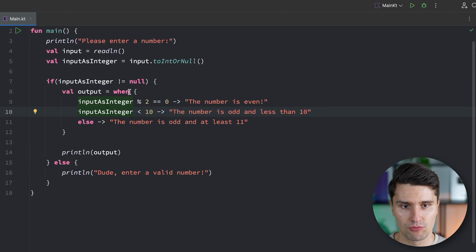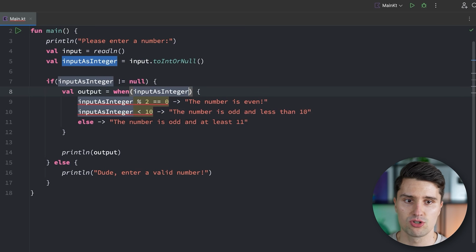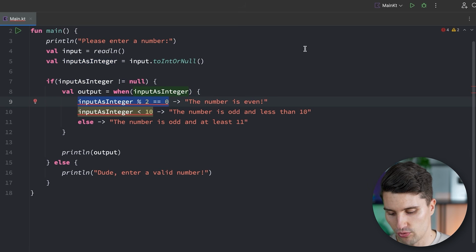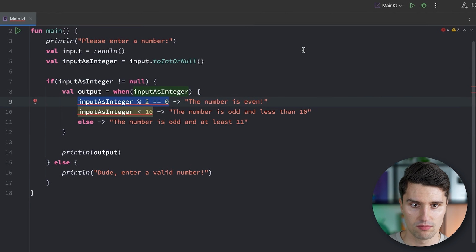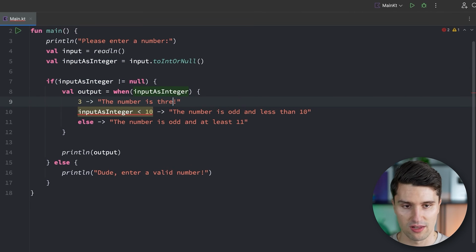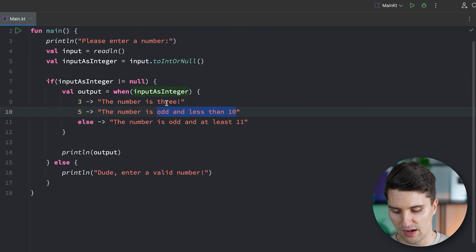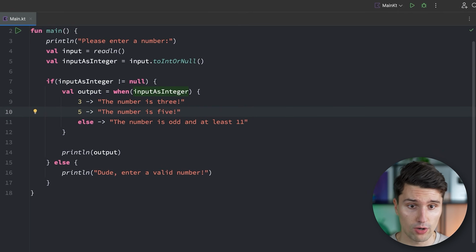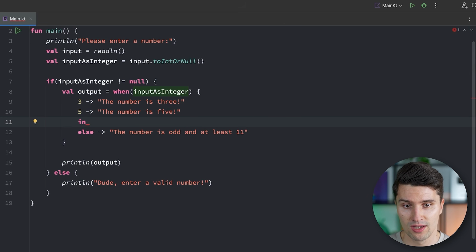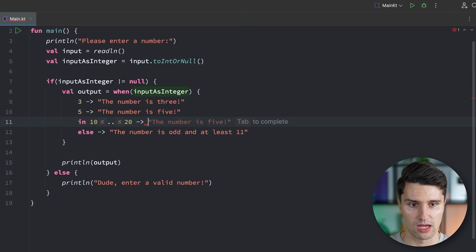But what we can do is we can also pass our input as an integer here inside of these parentheses of the when expression. And then we can directly pass the result we want to check for here instead of this condition. So we could say if that input as integer is 3, then we say the number is 3. If that is 5, for example, then we say the number is 5. We could also check for certain ranges with the in operator. So we could check if the number is in the range of 10 to 20. Then we say the number is between 10 and 20.